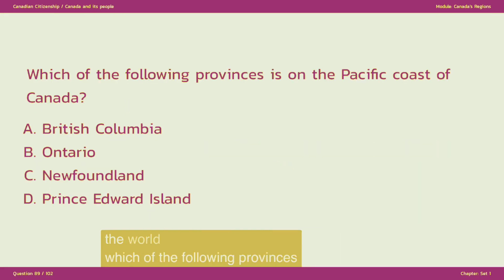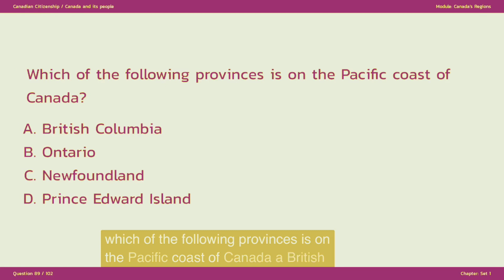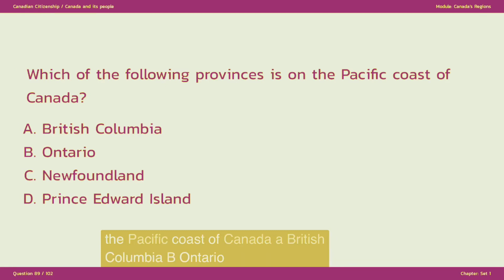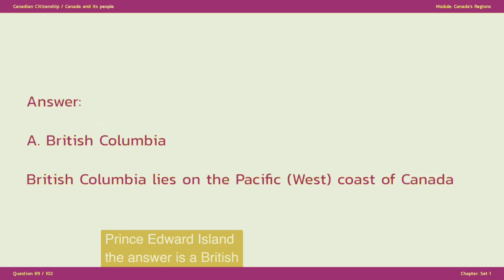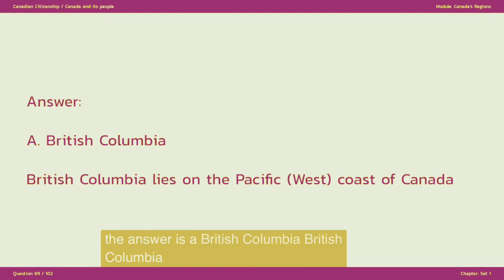Which of the following provinces is on the Pacific coast of Canada? A. British Columbia, B. Ontario, C. Newfoundland, D. Prince Edward Island. The answer is A. British Columbia. British Columbia lies on the Pacific west coast of Canada.